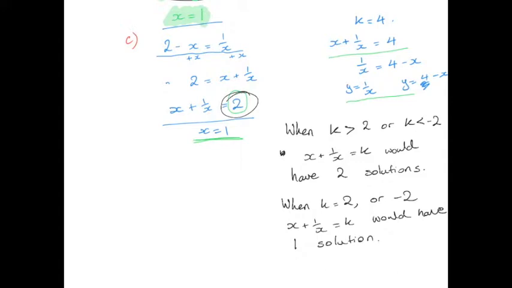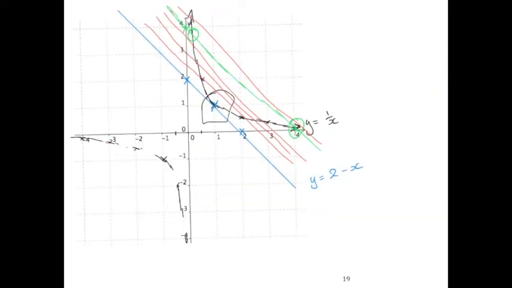To explain that a bit further, I will show you what happens when k is negative 2. With the equation, if k is negative 2, then it becomes x plus 1 on x equals negative 2. By minusing x to both sides, you get 1 on x equals negative 2 minus x. So let's graph both sides and see what happens. So basically, when k is negative 2, I want to graph y equals negative 2 minus x. So what would that look like?